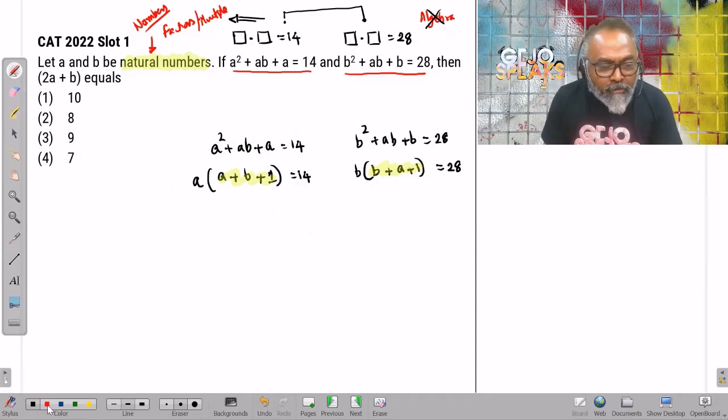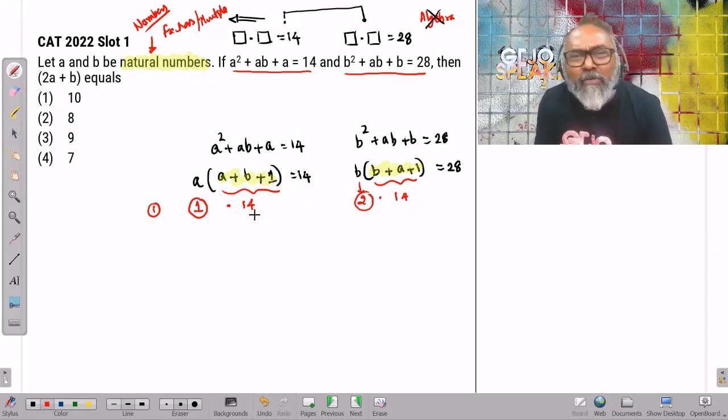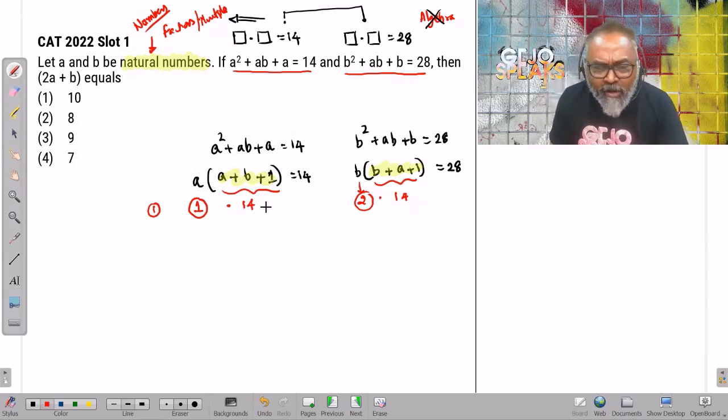Wait a minute. Does 14 work? Can I think about case number 1, where simply say this is 14 times 1, it will be equal to 14, and therefore this particular thing will also be 14 times 2. Does that work? Which means if A has to be equal to 1, B equal to 2, and A plus B plus 1 cannot be 14. So this is not working. Okay, let's discard this case.